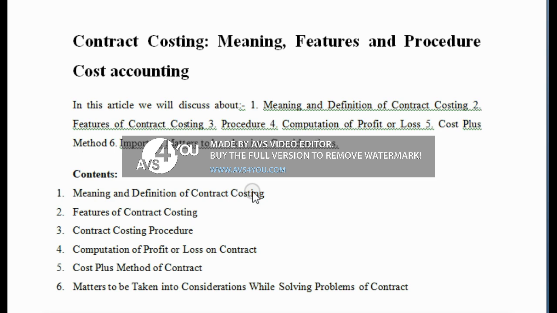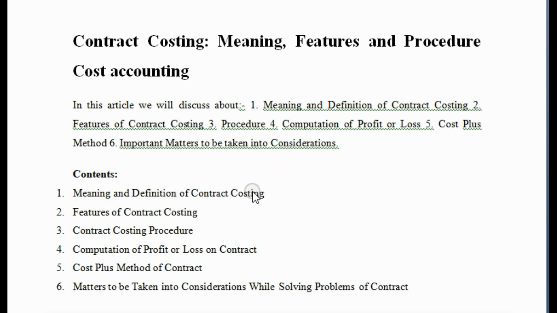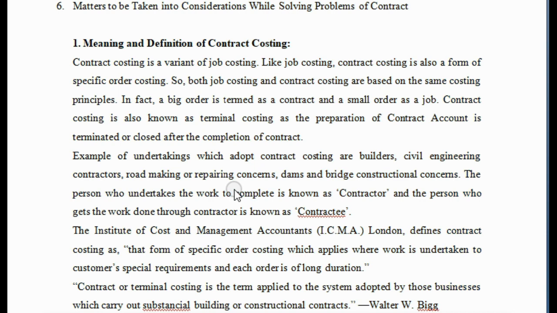That means what are the various matters, what are the various aspects which need special consideration when you are going to solve a problem, that means a numerical question of contract costing. Now, coming to the point: meaning and definition of contract costing.